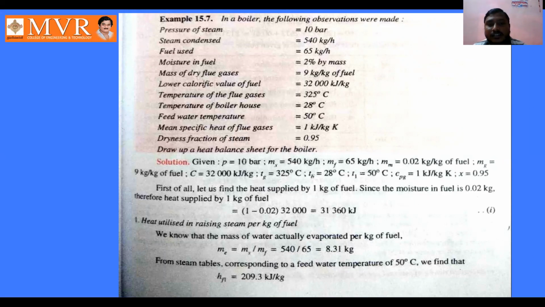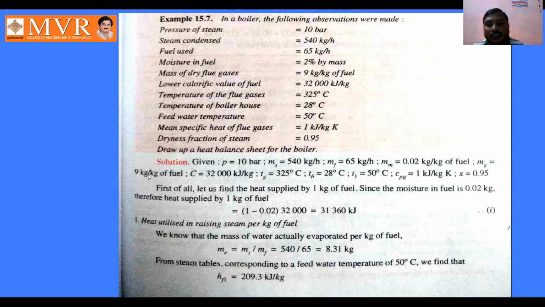steam condensed. Mass of steam condensed is 540 kg per hour, and mass of fuel used is 65 kg per hour, and moisture in fuel is given here. Moisture in fuel is given as 2% of mass, and we are going to convert this into kg per kg of fuel. Mm, the mass of moisture in the fuel, is 0.02, and Mg means